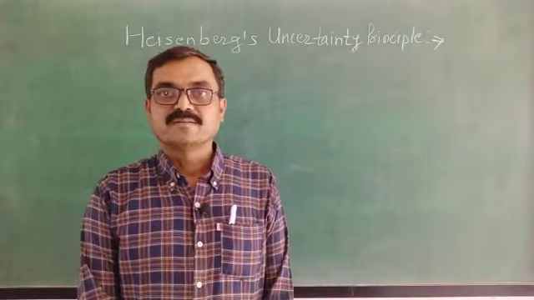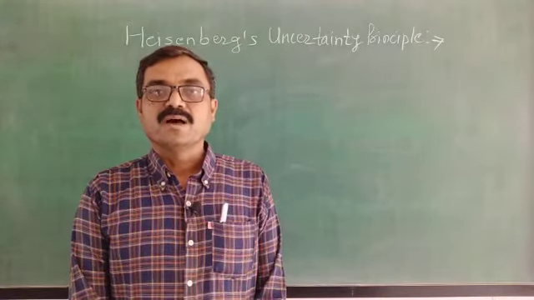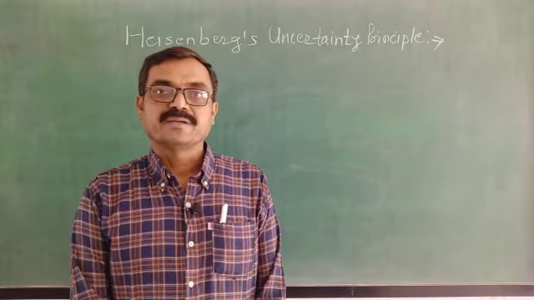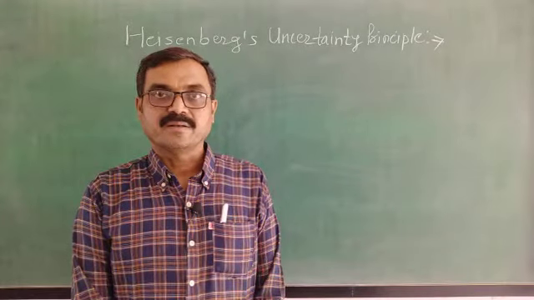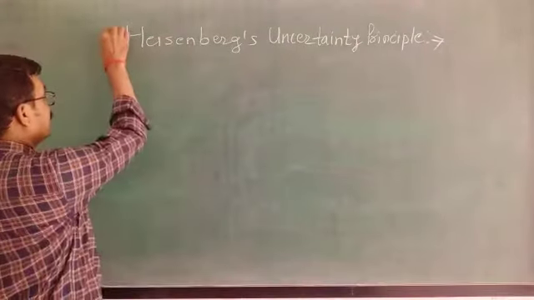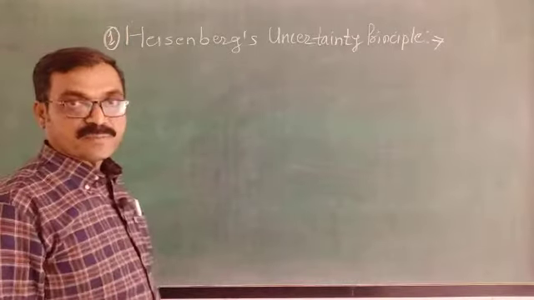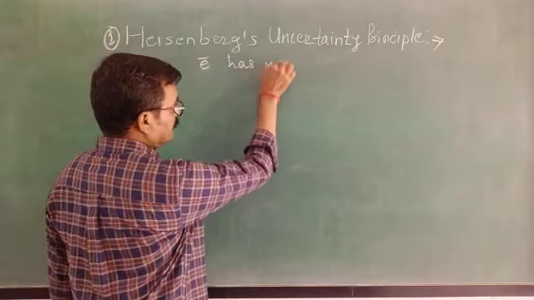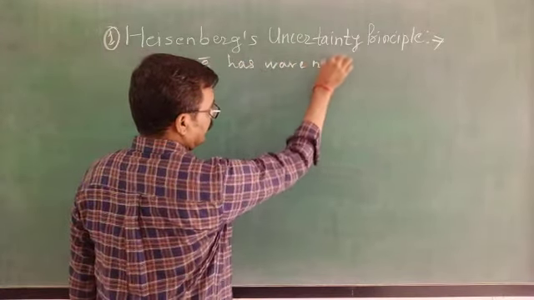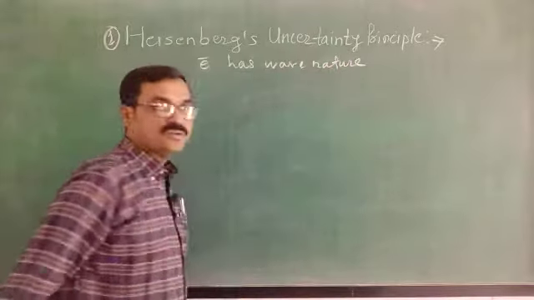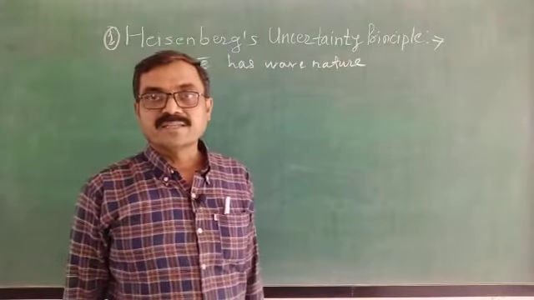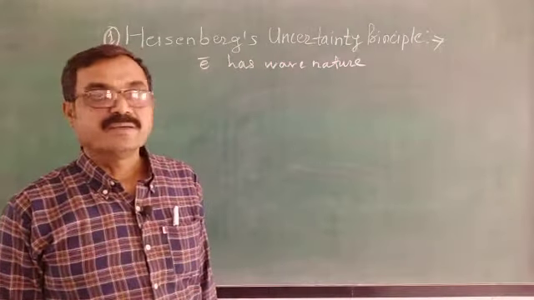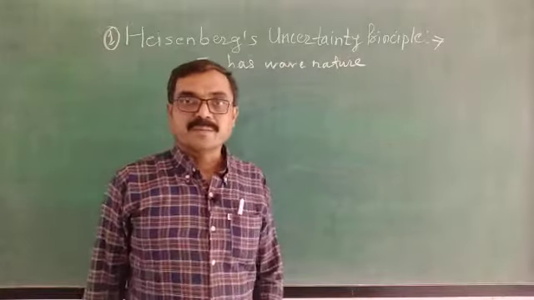Welcome student. In this lecture we have to see Heisenberg's uncertainty principle and second point about shapes of orbital. Now see first point, Heisenberg's uncertainty principle. Now you know that this electron has a wave nature. Are you getting clear? Means when electron is revolving around the nucleus in a stable orbit, it shows a wave nature. And according to de Broglie, what happens?